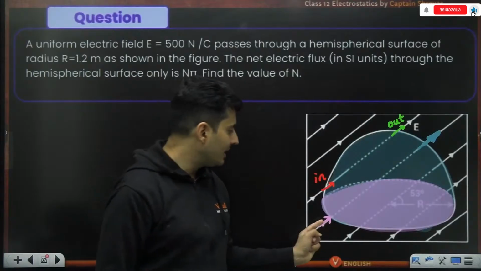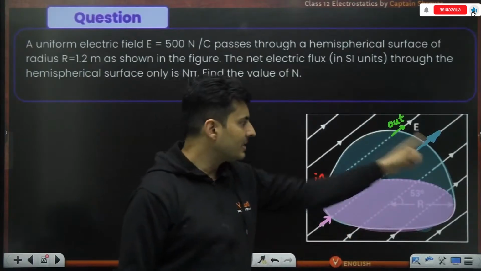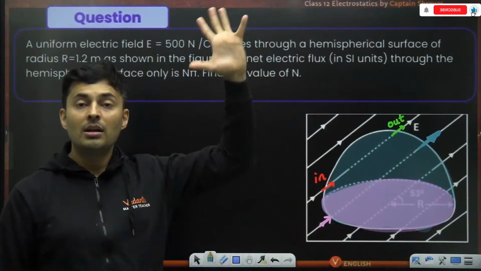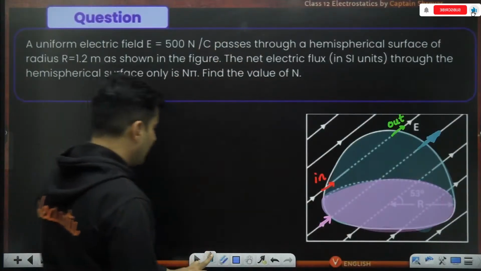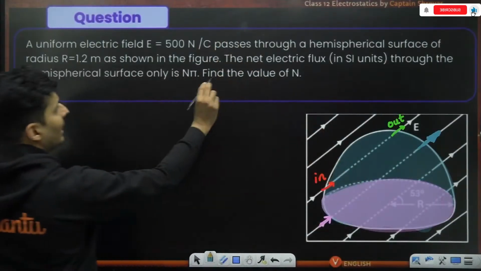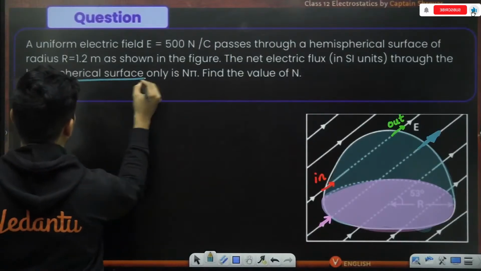So the number of lines cutting through the circular base is the same as the number of lines cutting through the curved surface.